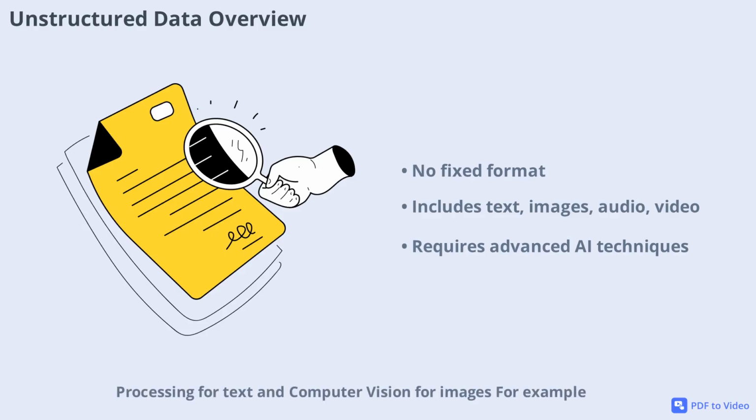For example, AI might analyze a collection of emails to detect spam or use neural networks to identify faces in photos. Understanding unstructured data is key because it represents the majority of information AI must handle in the real world.